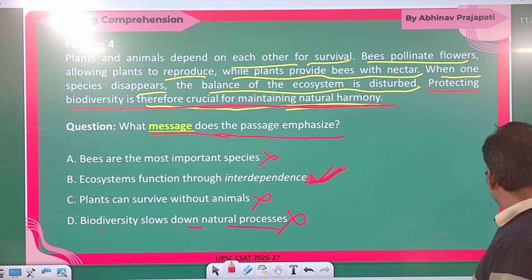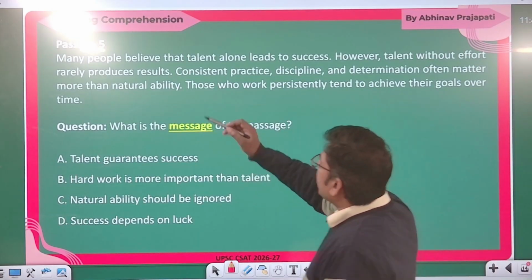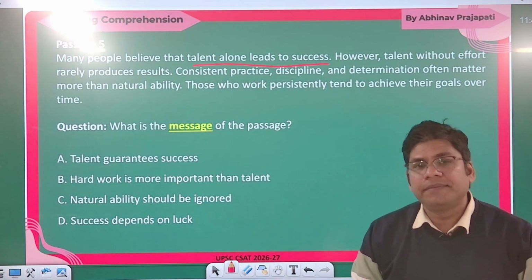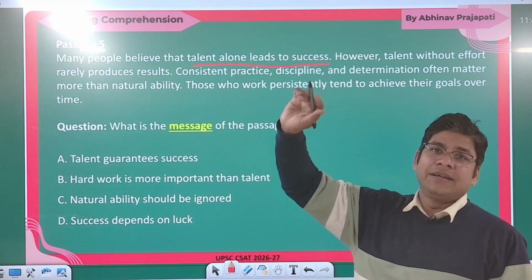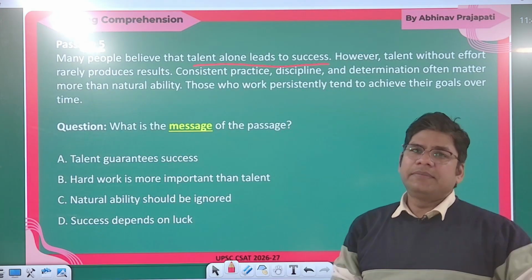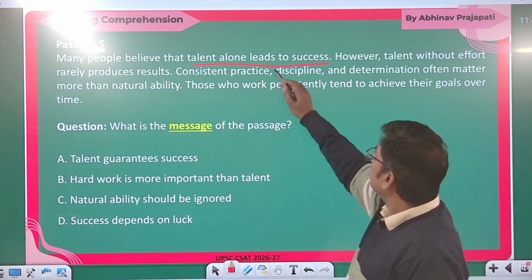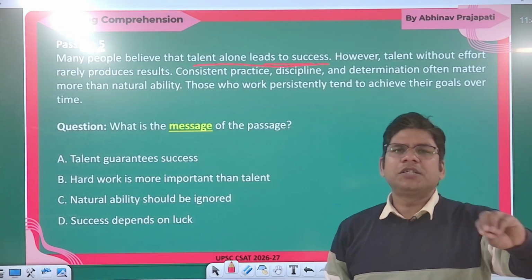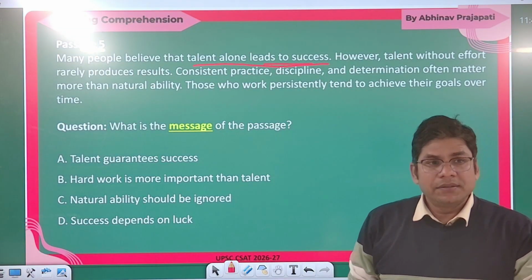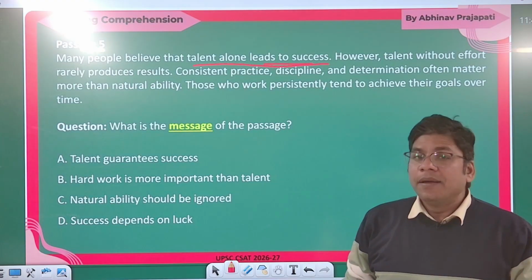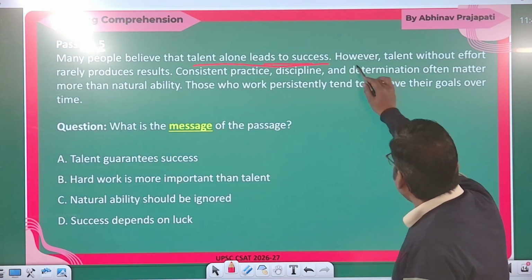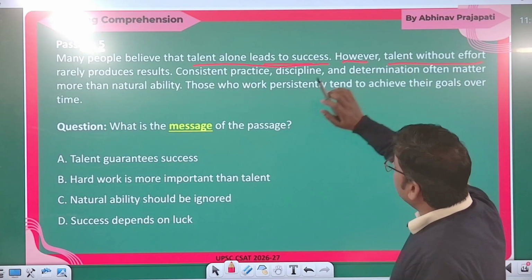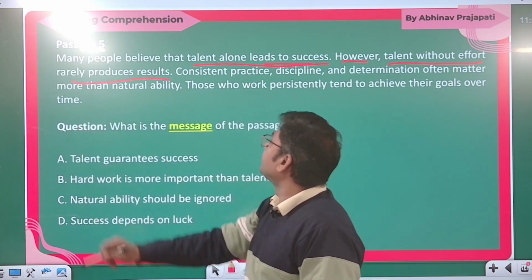If you see the next question: many people believe that talent alone leads to success. This is what most people believe; the author is not believing this. If you are talented, definitely you are going to succeed. So what kind of belief is this? People believe this. However, the author's argument is that talent without effort rarely produces results.